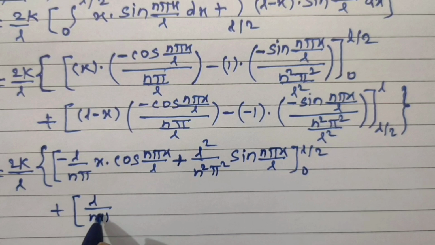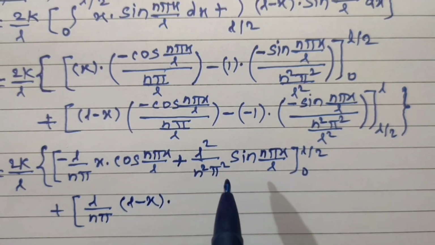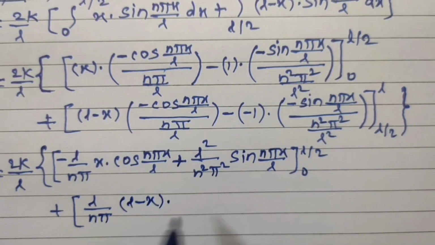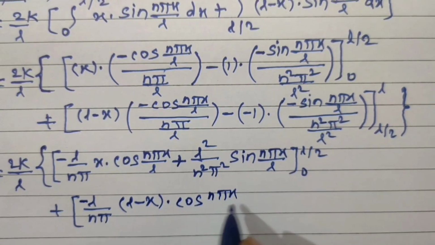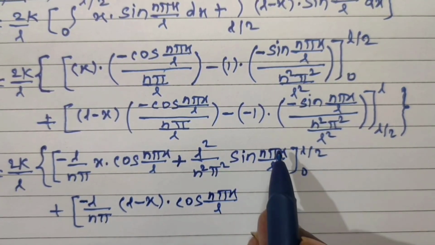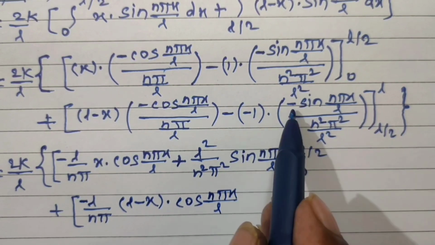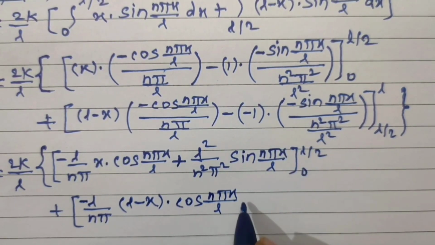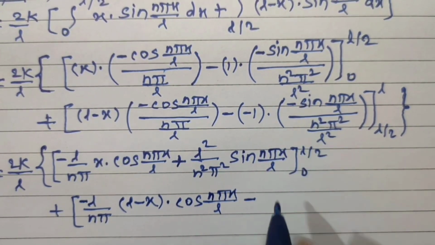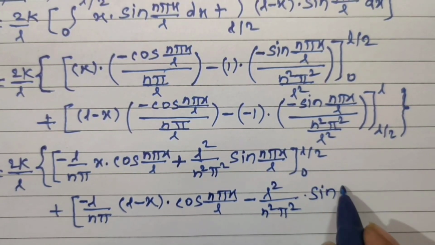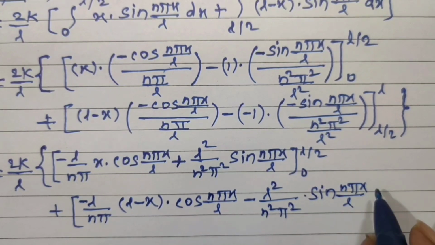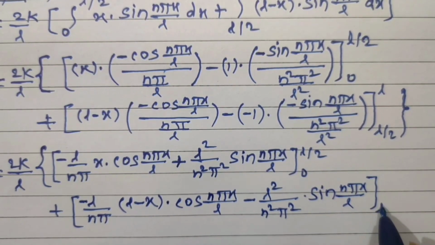This n pi upon L can be written as L upon n pi. This bracket L minus x as it is into minus of this. So the minus sign you can take here, cos of n pi x divided by L. Now minus minus plus, plus minus minus. So minus of this becomes L square upon n square pi square sine of n pi x divided by L, and limits from L upon 2 to L.